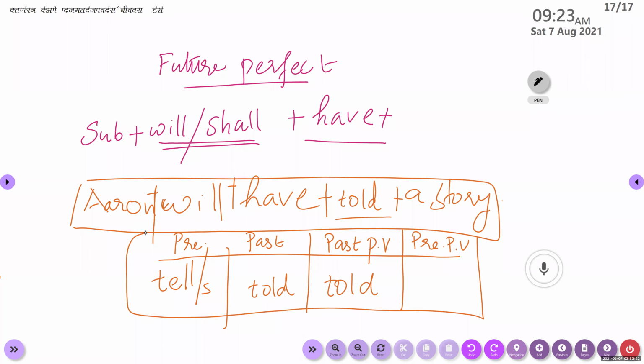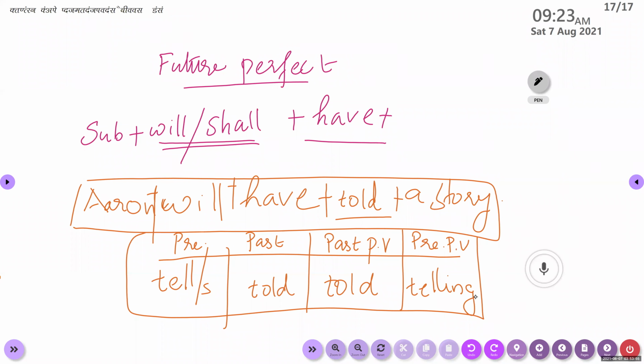Present participles are always used to construct a sentence in continuous. Continuous is actually showing an ongoing action, a continuous action. To show a continuous action, we should use the ing form. So what will be your answer? Telling. Okay, all the present participle forms end in ing. So tell and tells are the present form of the verb. Told is the past form. Told is again the past participle form of the verb, and telling is the present participle form of the verb.